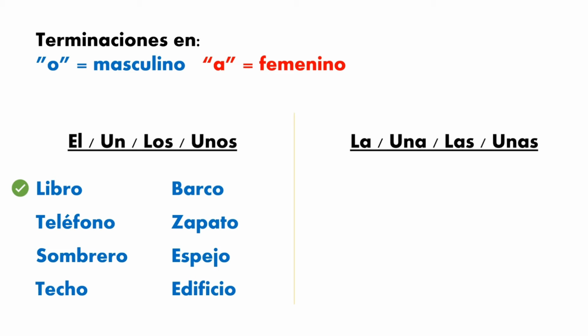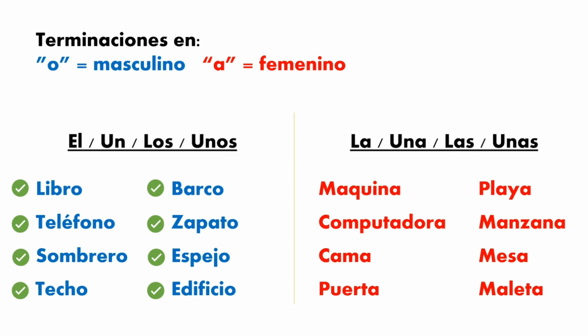So now I'm going to pronounce all of them just to know how to pronounce them. Libro, teléfono, sombrero, techo, barco, zapato, espejo, edificio. Perfect. Now let's continue with the next one.